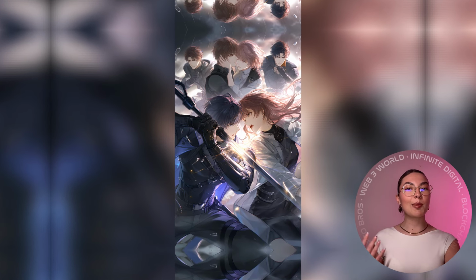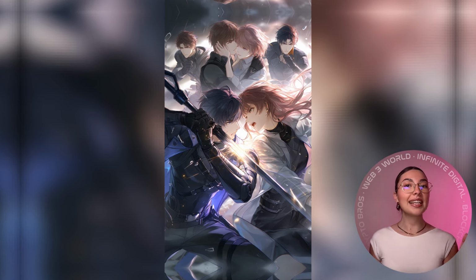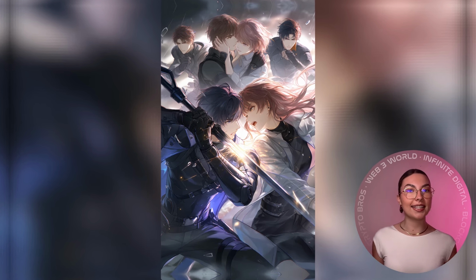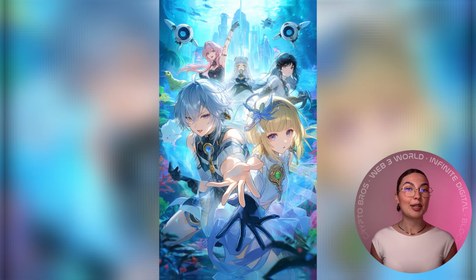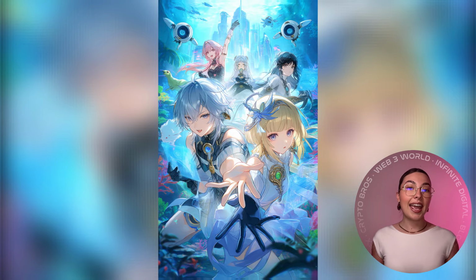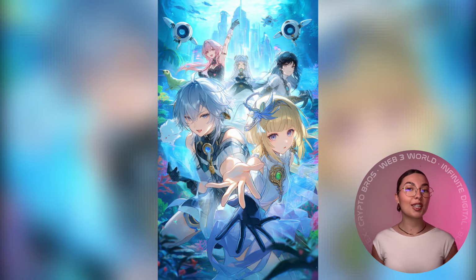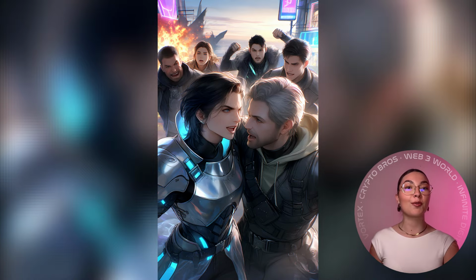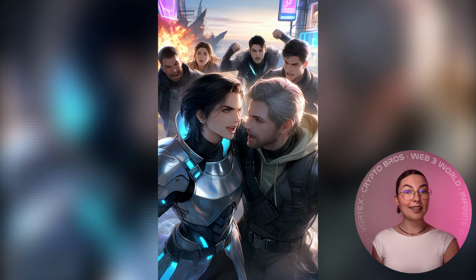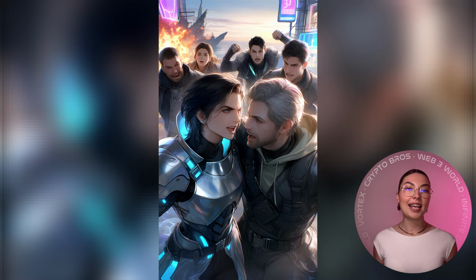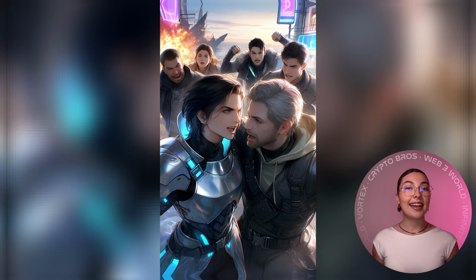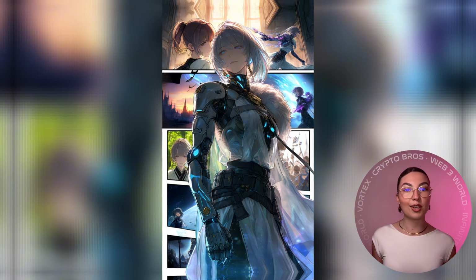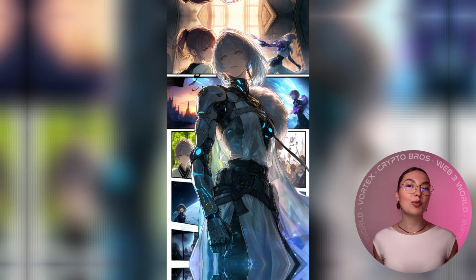But it's also important to talk about areas that still need improvement. Some very complex prompts can still produce inconsistencies, especially when too many elements compete for attention in the same frame. And while storytelling generation has improved, long narrative sequences or complex manga layouts could still benefit from further refinement. In terms of use cases, Tsubaki.2 seems especially well suited for original character creation, anime-style illustration, VTuber character concepts, and manga-style storytelling. Now, the stronger prompt interpretation also makes it useful for creators who want more control over how their ideas translate visually.